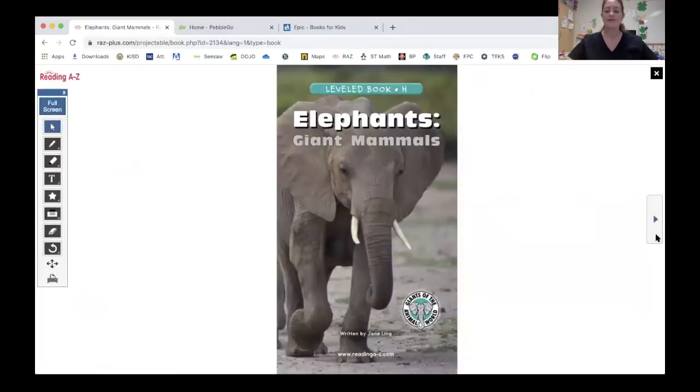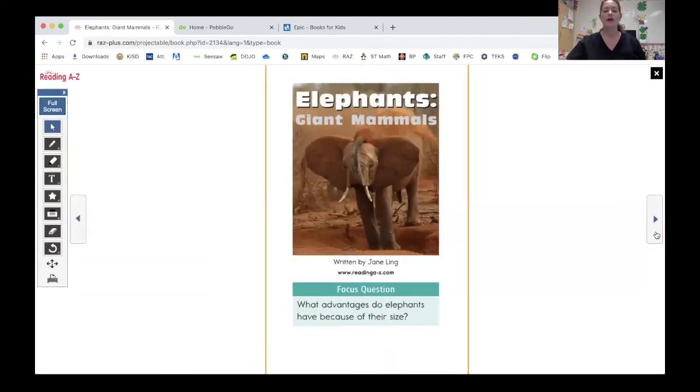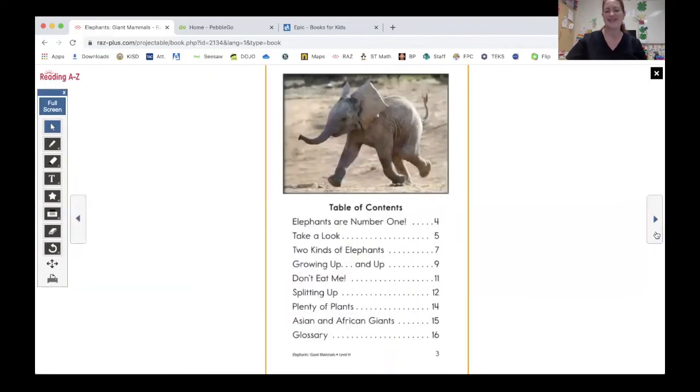So here is the front cover of our story, Elephants, Giant Mammals. Yesterday, Miss Spence read us the whole story. Today, we are not going to read the whole book. Instead, we're going to focus on just the pages that might help us, and we're researching their home. So let's go ahead and take a look at, oh, that elephant's so cute.